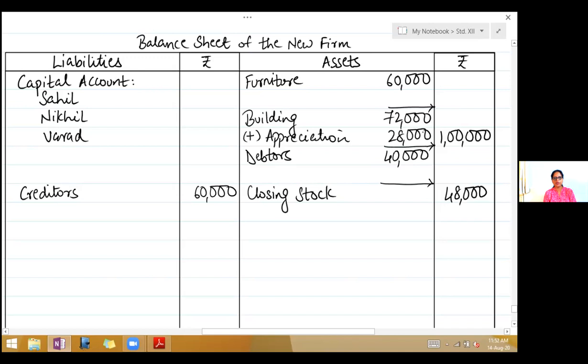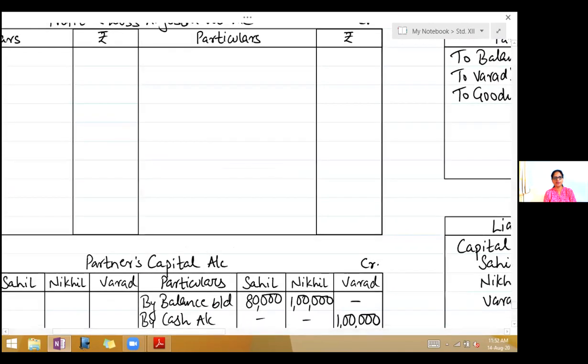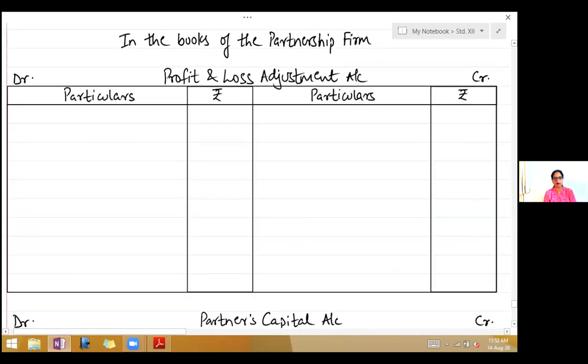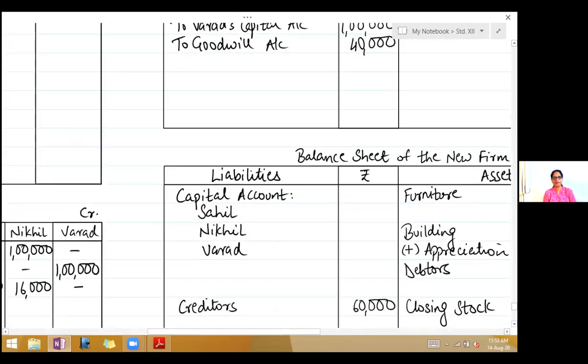Appreciated means value has increased. If the value of an asset has increased, the second effect will come on the credit side of the profit and loss adjustment account. Right, by building account 28,000.